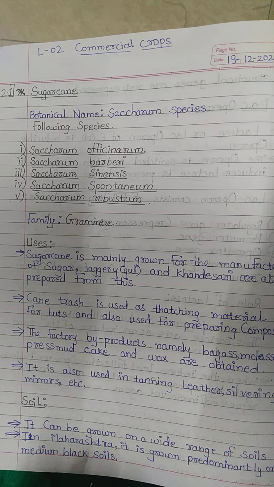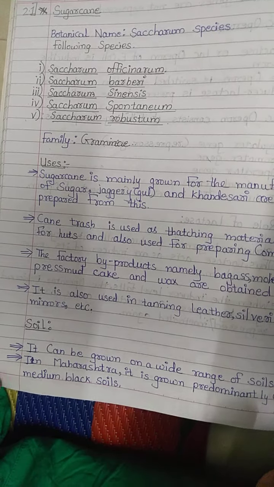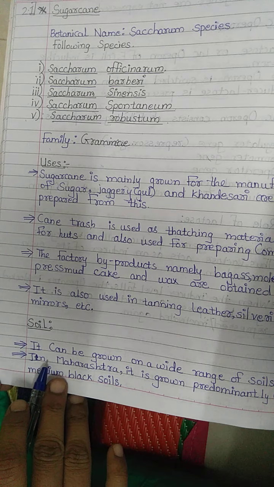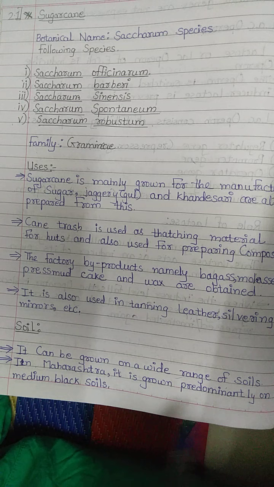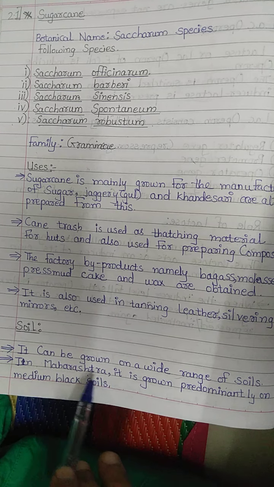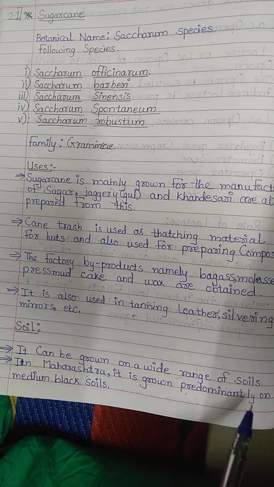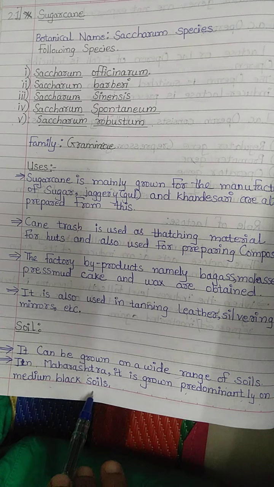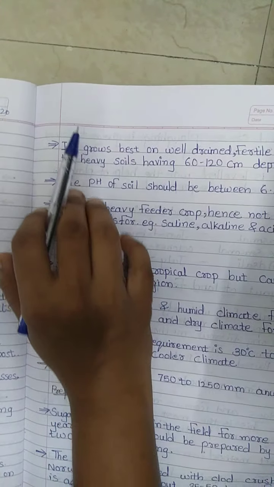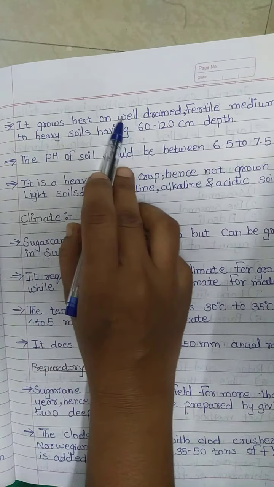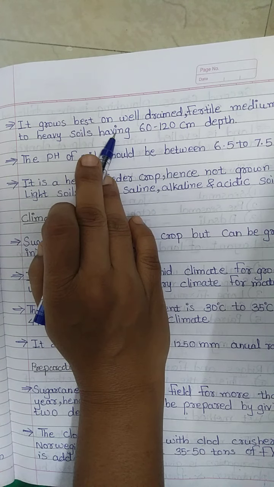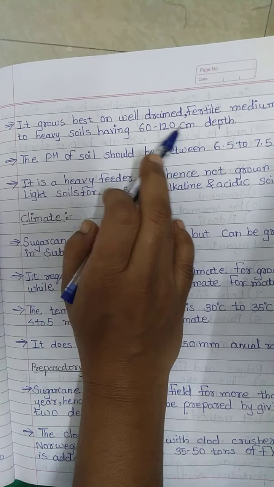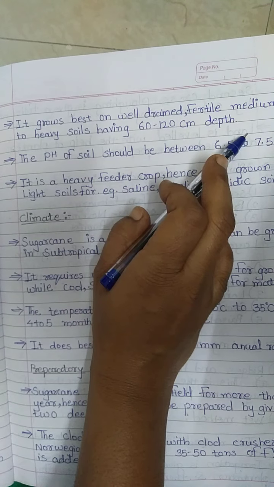Now let us see the soil used. Sugarcane is grown on a wide range of soils. Mostly in Maharashtra, it is grown predominantly on medium black soils. It grows best on well-drained fertile medium to heavy soils having 60 to 120 centimeter depth.